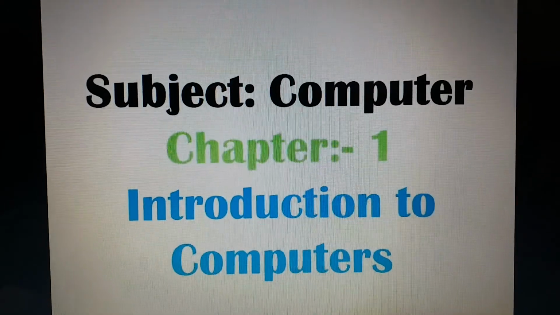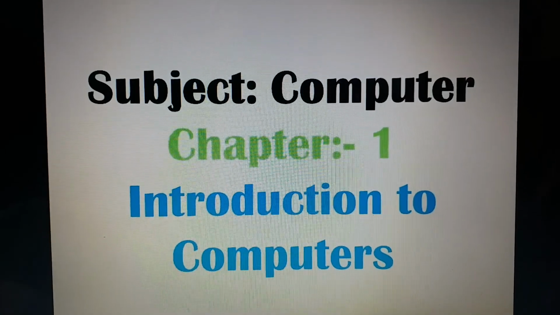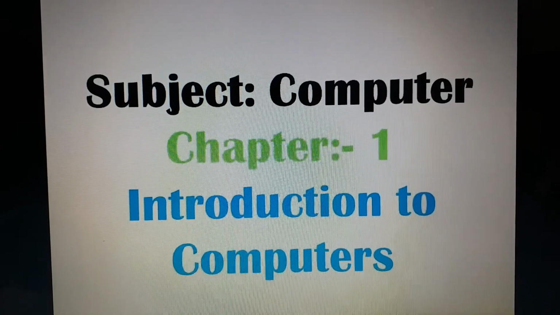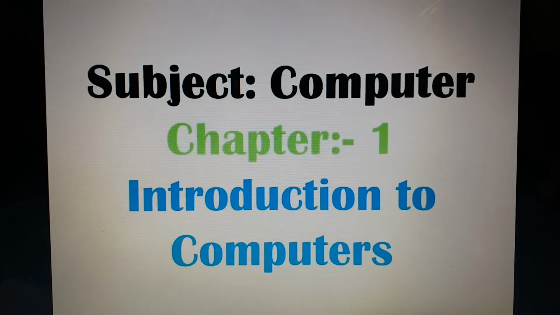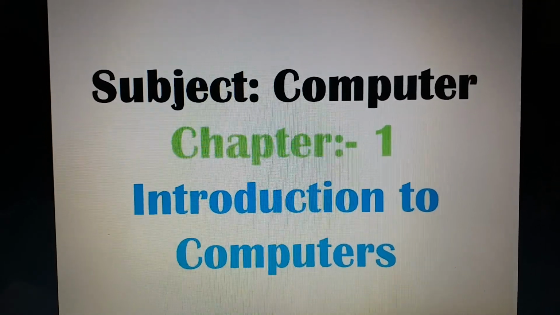So, in last class, we all discussed our chapter number 1. We will do a quick recap and then go further into our chapter. So, let's begin. Students, in last class, we all learned about the introduction to computers. First of all, we will do the recap of the last class.